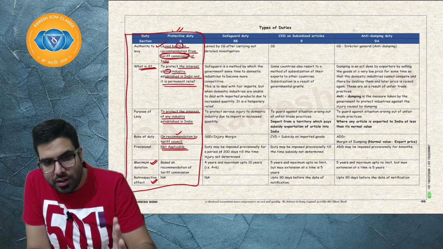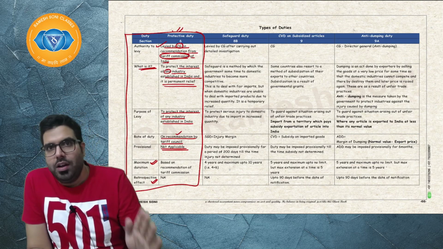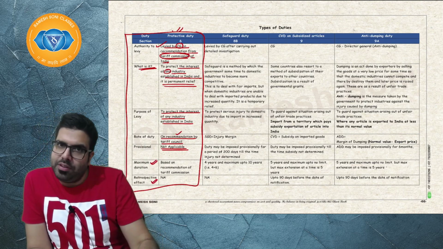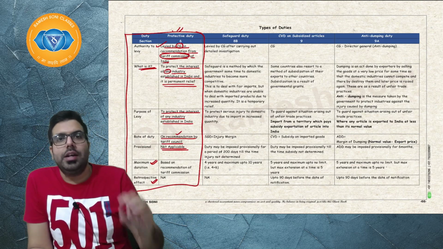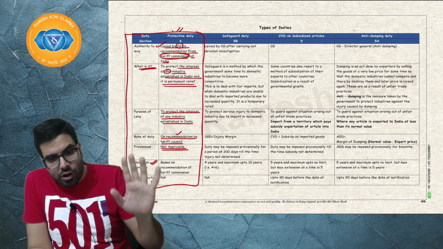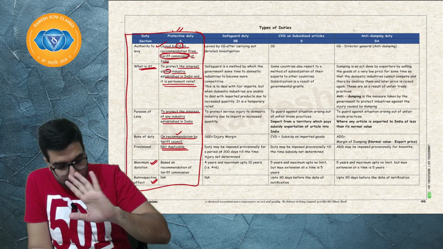Sir, it's a permanent relief. The rate will be notified, as recommended by the Tariff Commission, notified by the central government. Provisional application is not there, and you can't apply it retrospectively.